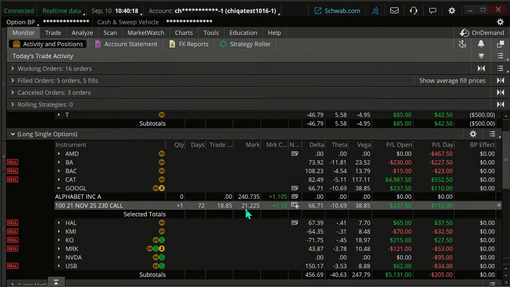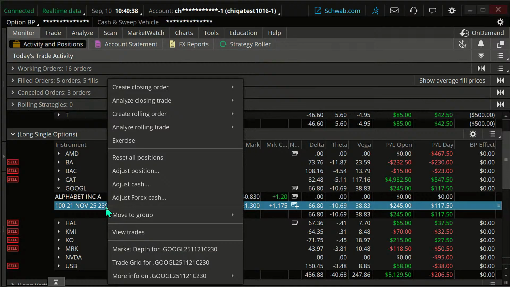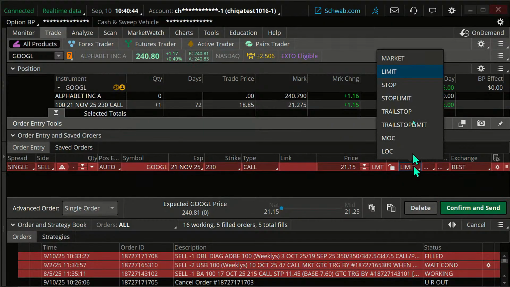I could put in a stop loss on this, and I'm going to put that stop loss in at about 60% of the current price. Current price is 21.20 times 0.60 gives me a stop loss of about 12.75. Okay, so I'm going to put a 12.75 stop on this. How do I do that? I can just simply right click on it, create a closing order. I can make this order a stop.